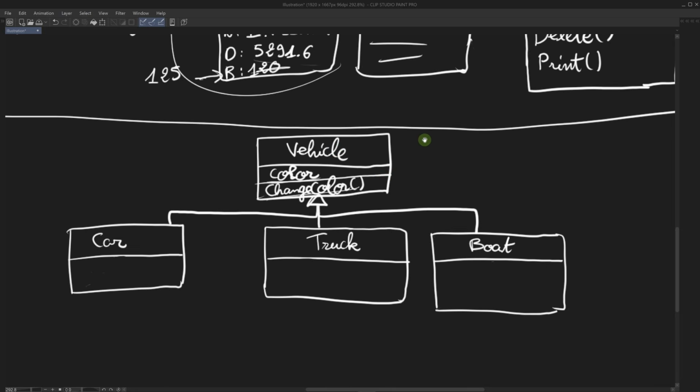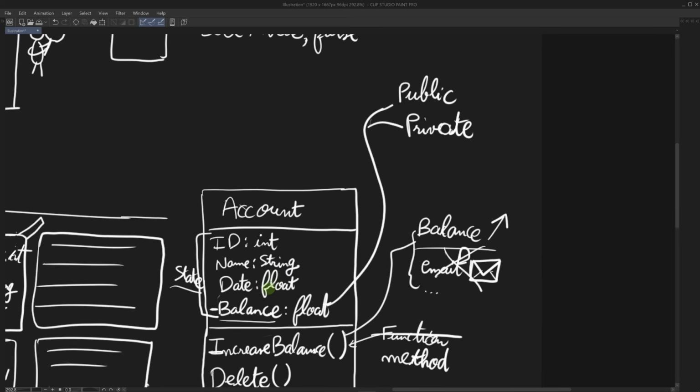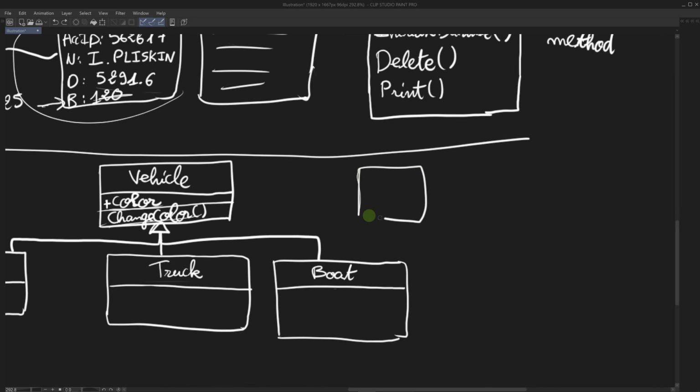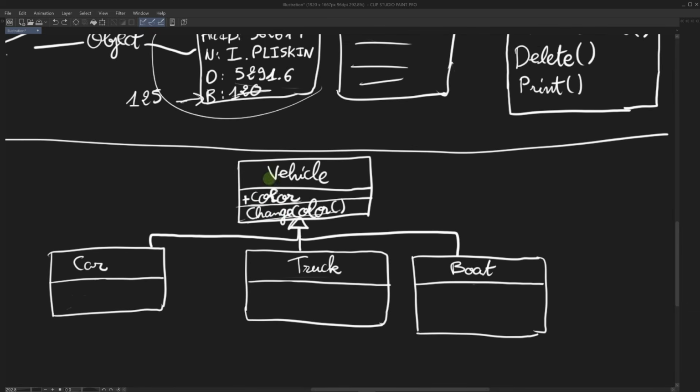Now let's talk about the access modifiers. Here I said that a variable or an attribute can be either public or private, but in fact we have a third option. We have the protected attribute. Now for the color, if I set it to private, then in the child classes I cannot access the color. But if I set it to public, and public properties or attributes are represented by a plus symbol, other scripts or other classes can access that color and change it at will. And this is not what we want. We want to keep this color private, but also give access to the child classes that inherit from vehicle, so they can also access it.